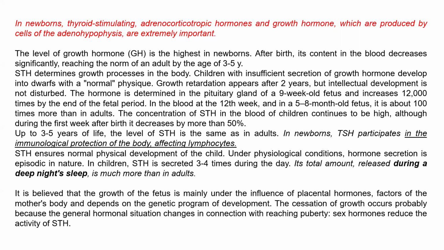After birth, its content in the blood decreases significantly, reaching the norm of an adult by the age of 3-5 years. Somatotropic hormone, or growth hormone, determines growth processes in the body. Children with insufficient secretion of growth hormone develop into dwarfs with a normal physique.